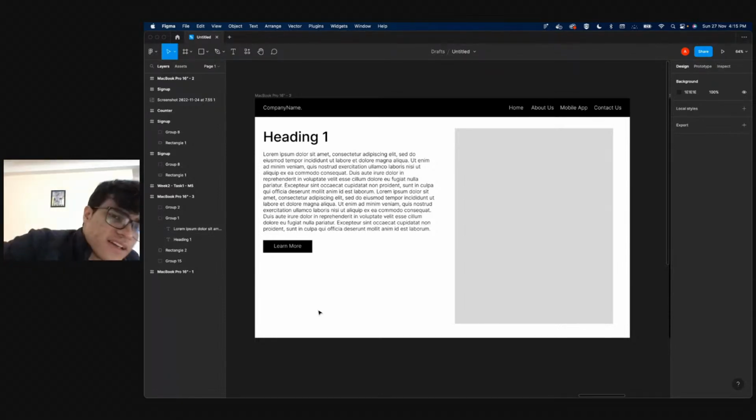So again, as an HTML developer, that is what my thinking would be. It would be that okay, we have a div for the header, we have a body div, then inside the body div we have two divs, one on the left, one on the right. Then inside the left div we have heading, paragraph, button. In the right div we will have an image.